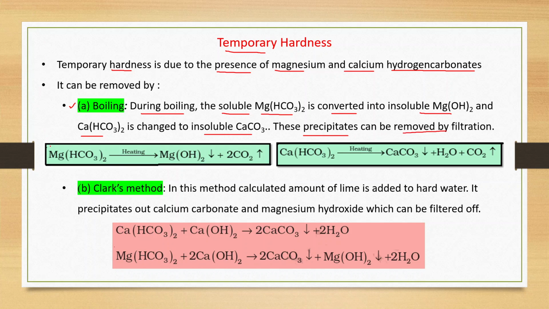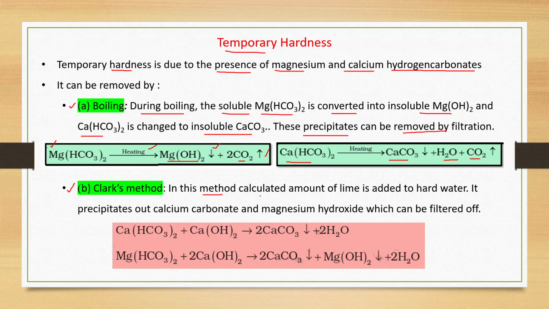The reaction can be represented like this. This is magnesium hydrogen carbonate. On heating, it gives magnesium hydroxide, which will precipitate, and carbon dioxide, which is evolved in gaseous form. On heating, calcium hydrogen carbonate will decompose to give insoluble calcium carbonate along with H2O and CO2. Another method to remove the temporary hardness of water is Clark's method.